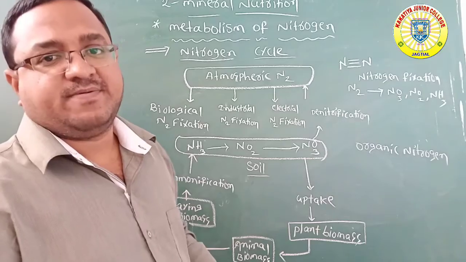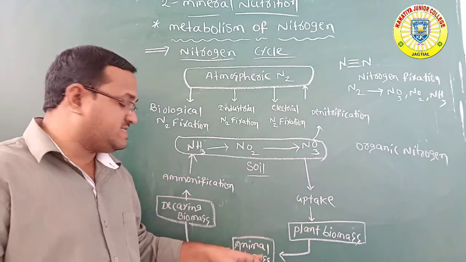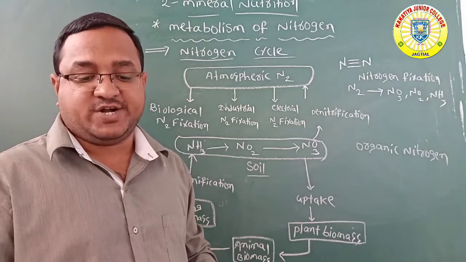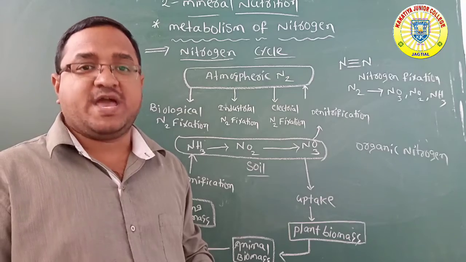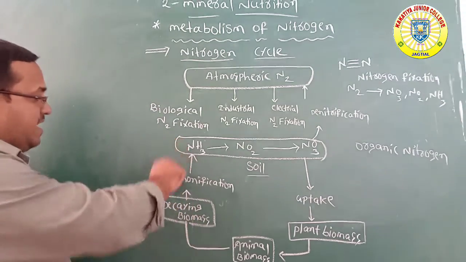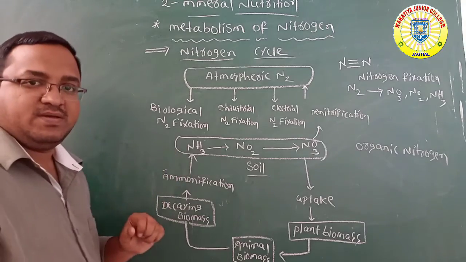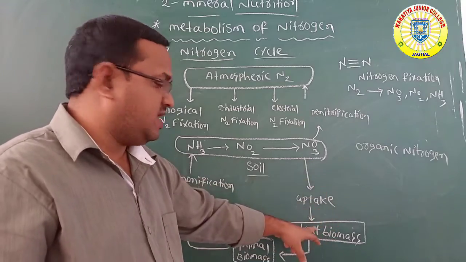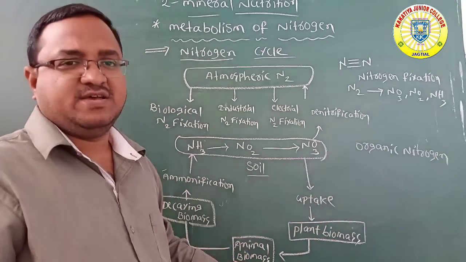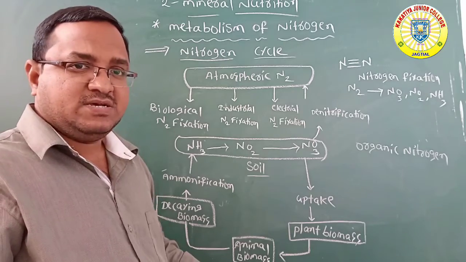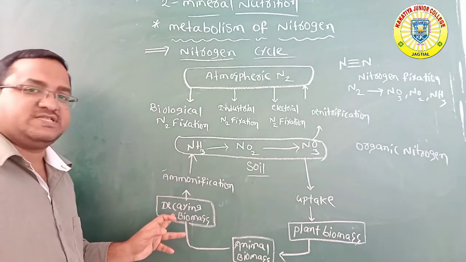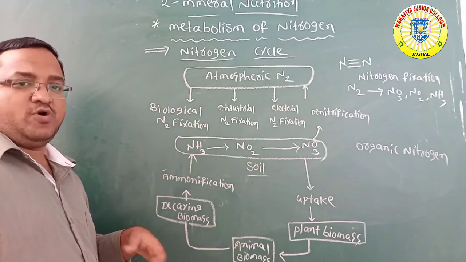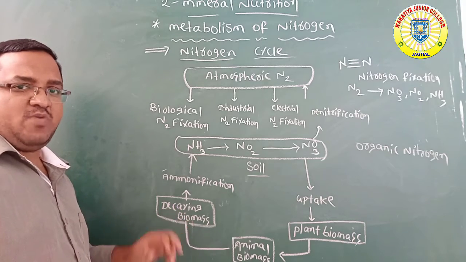Assimilation. Whenever the plants and animals die, the organic nitrogen is converted into ammonia. This process is called ammonification. In plants and animals, organic nitrogen is already there. Whenever they die, that is the decaying process: they decompose. That is called decaying biomass.